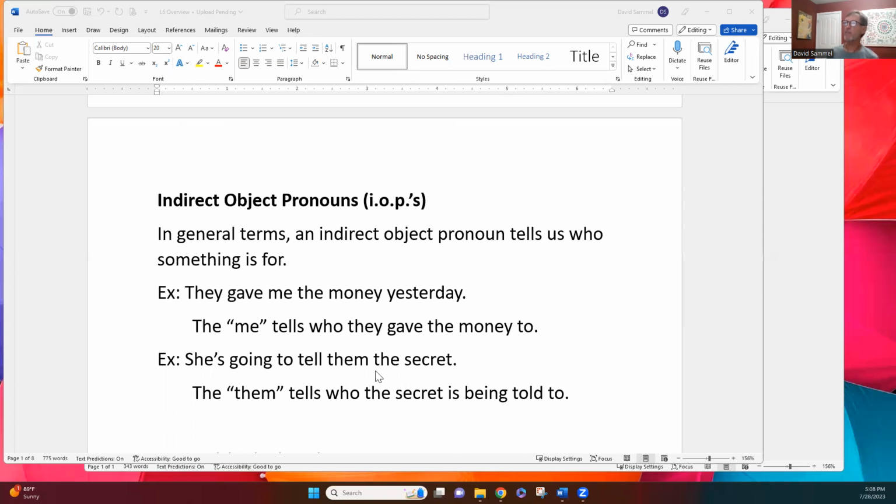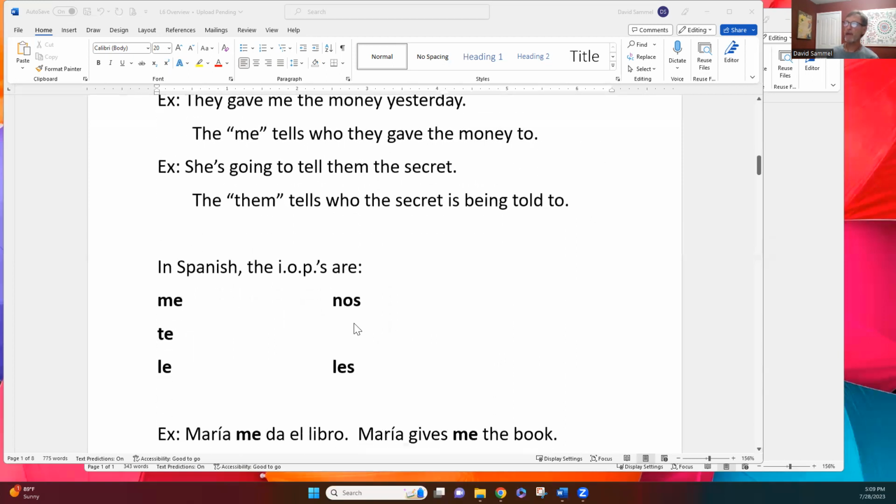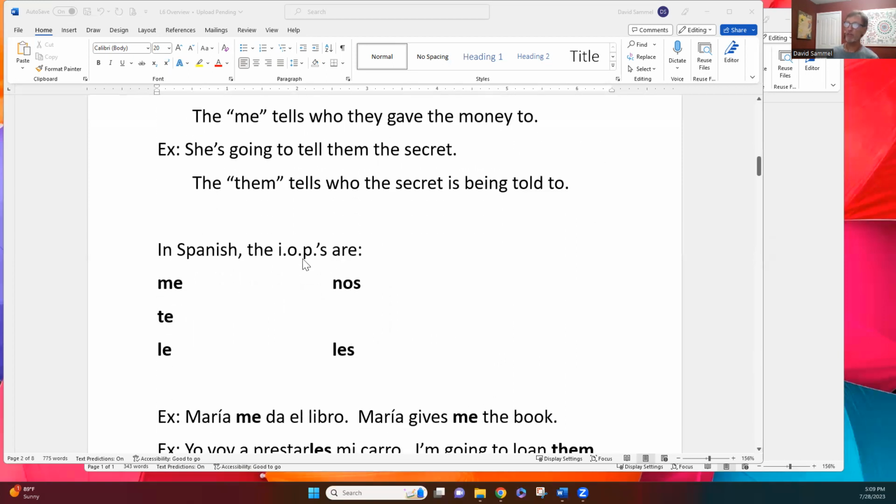She's going to tell them the secret. She's going to tell a secret. Them is whoever they are. It's not very clear in the sentence, but they are going to receive the secret. So them is the indirect object pronoun that tells who the secret is being told to. Now let's take a look. In Spanish, the IOPs, indirect object pronouns, are me, te, le, nos, and les. These look a lot like direct object pronouns, but of course the third person singular and plural is slightly different.